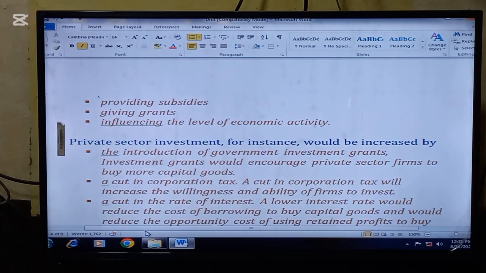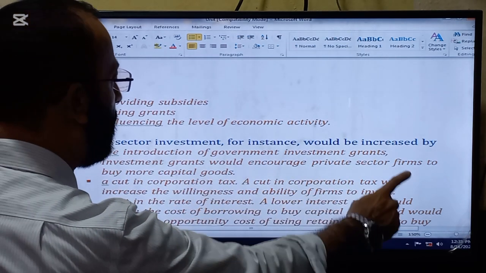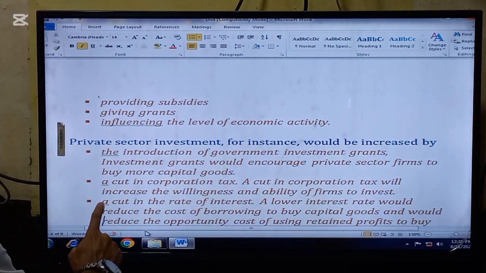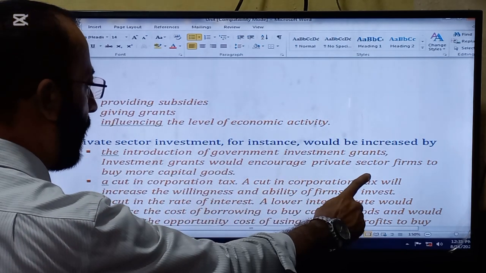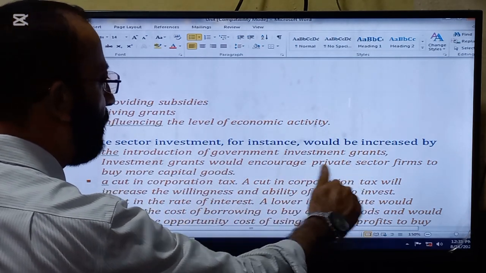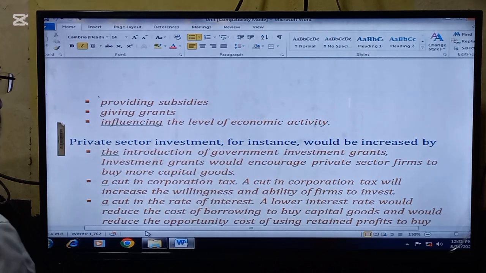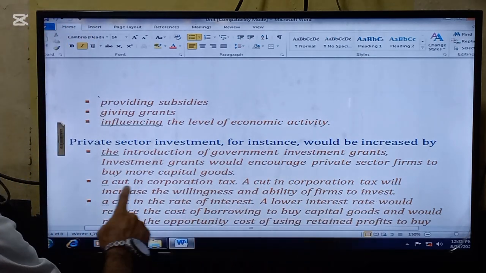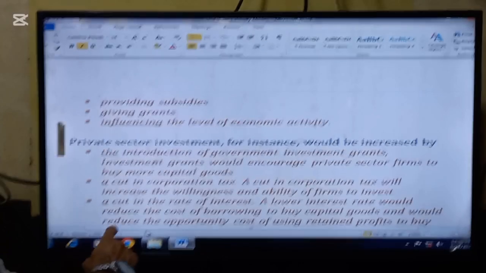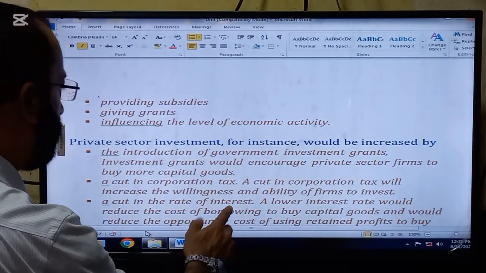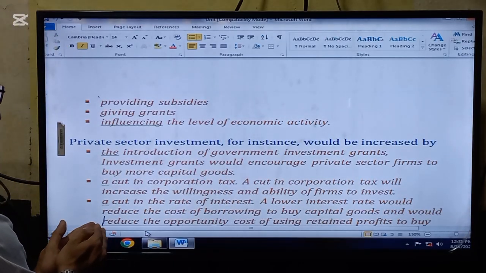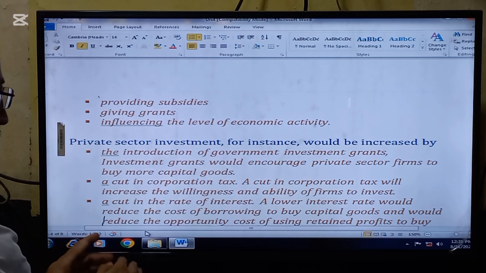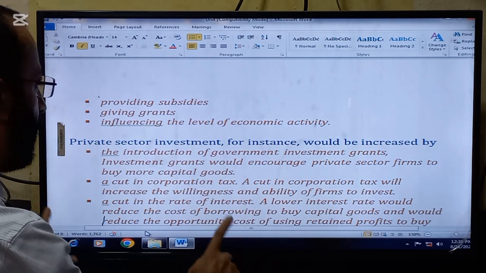The next thing that we are going to read in the lecture is that private sector investment, for instance, would be increased by, number one, the introduction of government investment grants. If the government is giving more grants, the private sector will spend more. Investment grants would encourage private sector firms to buy more capital goods. Next, a cut in corporate tax. If the rate of tax is reduced, the private sector will be encouraged to spend more.